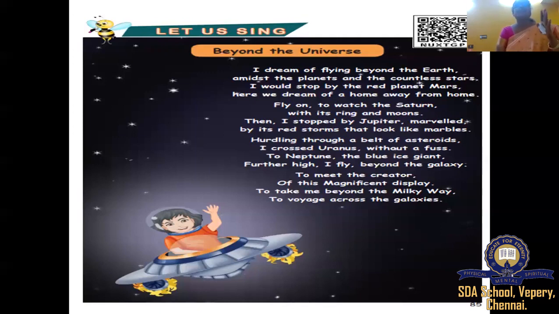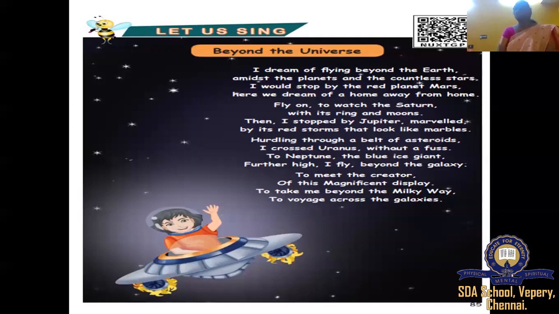It is the 4th planet in our solar system. Here, the poet dreams of a home on the red planet, away from home. Can anyone say why the poet dreams of a home away from home? Because I told you Mars is similar to Earth in some way. So in future, the poet dreams to have a home there too. You understood, children? Okay, coming to the next line.